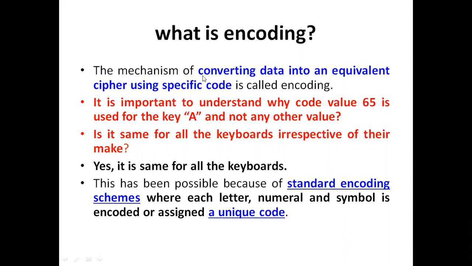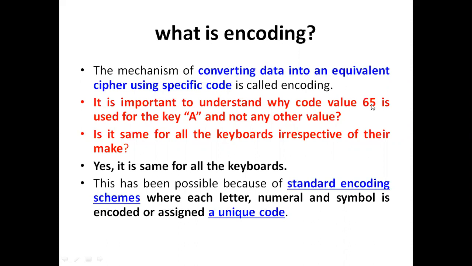What is meant by encoding? The mechanism of converting data into an equivalent cipher using a specific code is called encoding. And here, A is containing a code of 65. That 65 is going to be converted into binary.